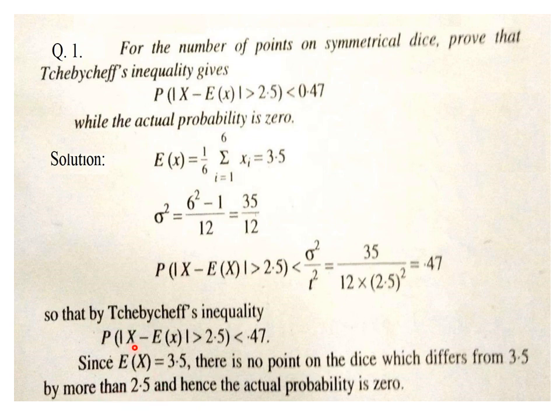That's what I'm saying. The maximum value of x can be 6, as x takes the values 1, 2, 3, 4, 5, 6. So the maximum value of x can be 6, and 6 minus 3.5 means mod 2.5. So mod 2.5 can't be greater than 2.5. That is for x equals 6. If I take a lesser value than 6, say 5, then 5 minus 3.5, and the mod of that is 1.5, which is obviously not greater than 2.5. So you can take any value out of the 6 values, 1, 2, 3, 4, 5 or 6, of x minus 3.5, and the mod of that can't be greater than 2.5. So no such case is available for the given problem. That's why its actual probability is 0.